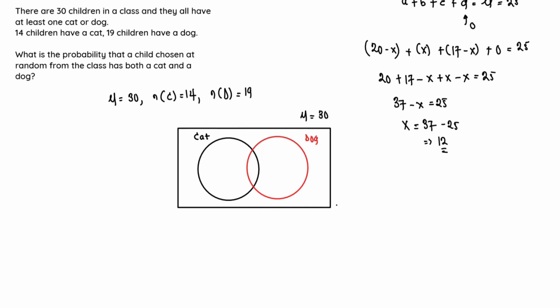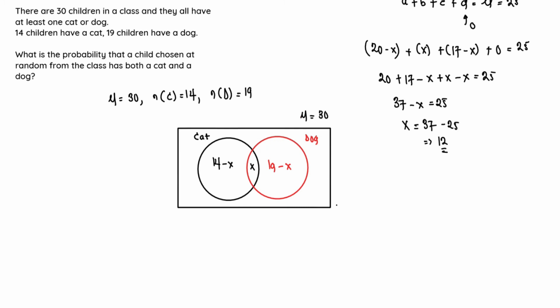We need the number of students that own both a cat and a dog, and as we can see, it was not mentioned in the question. So we're going to use letter X to represent that. The total number of students that own a cat is 14, so if the total circle for cat is 14, this region right here is going to be 14 minus X. And for dog, we have a total of 19 students owning a dog, so this region right here is going to be 19 minus X.